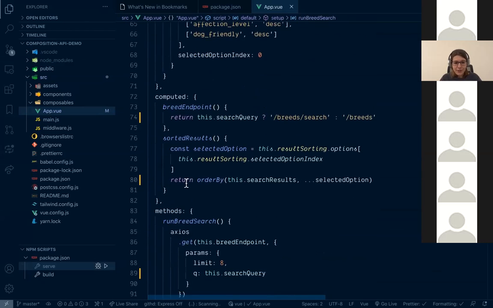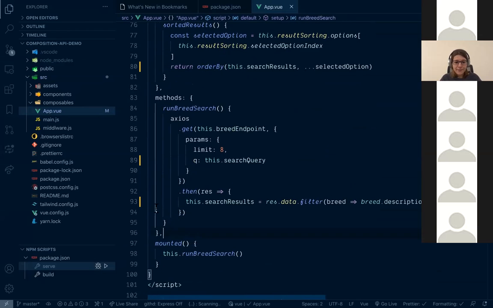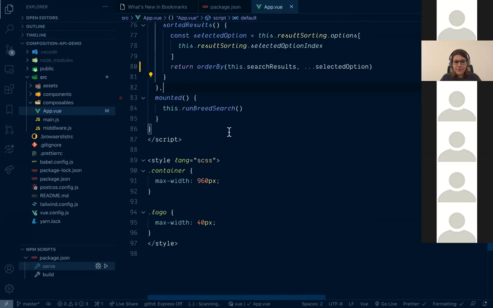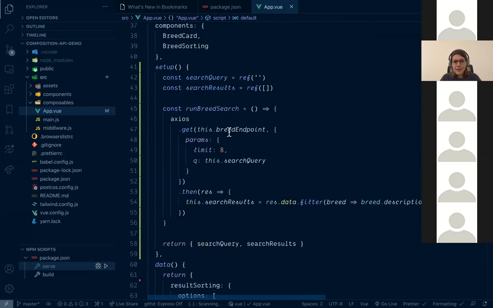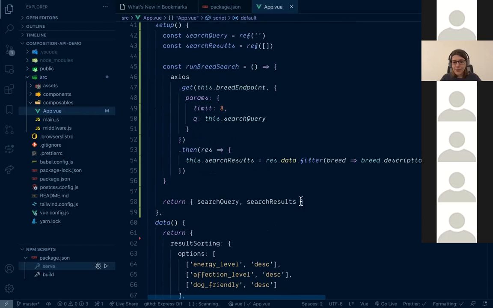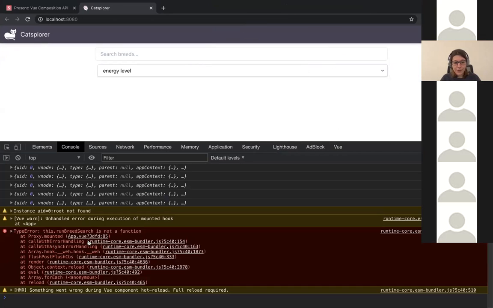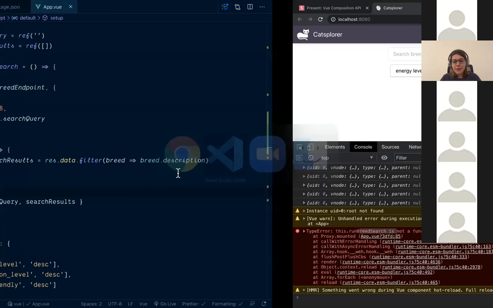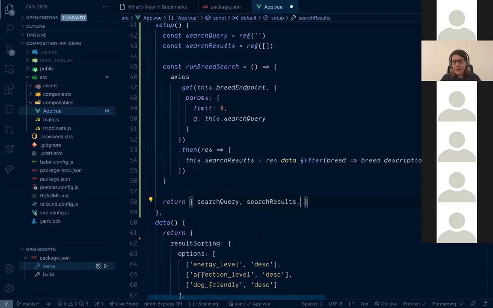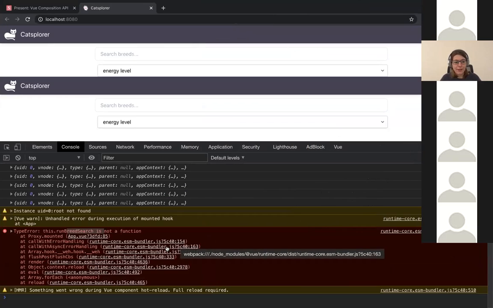I will also delete this method here. And of course, I still need to remember to return it from my setup. Otherwise, the first error that I have will be runBreedSearch is not a function. We didn't return it, so our template has no idea what we're doing. Okay, we return it, and let's check our next error.